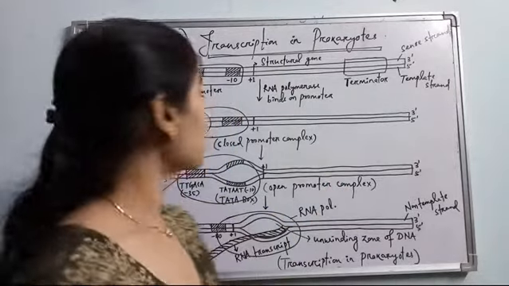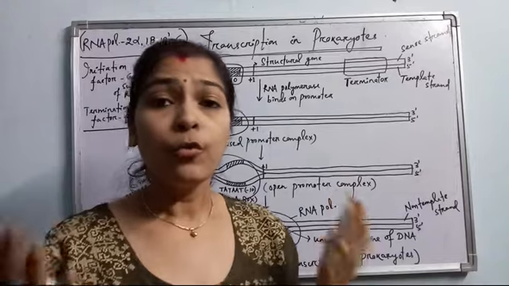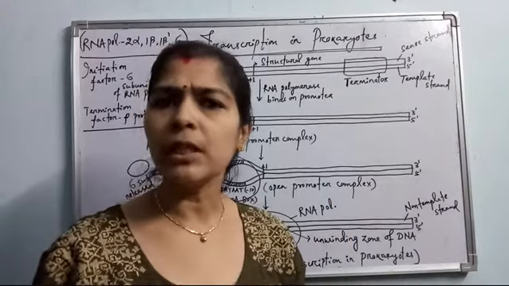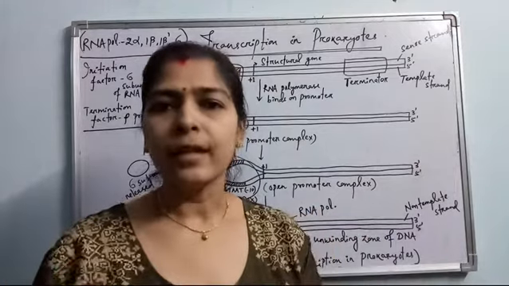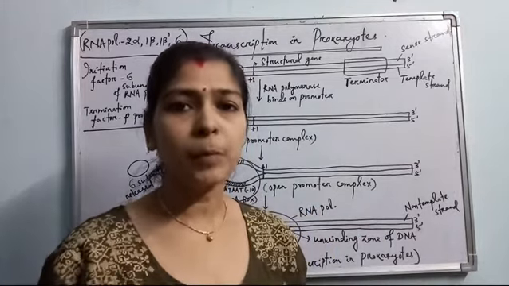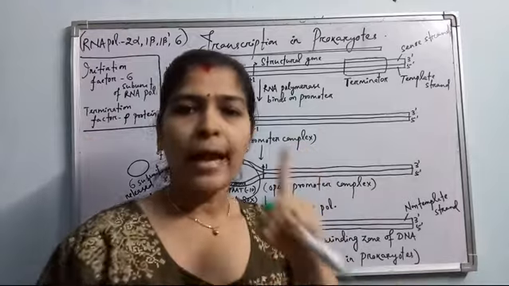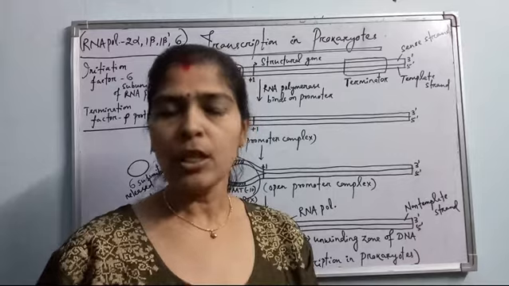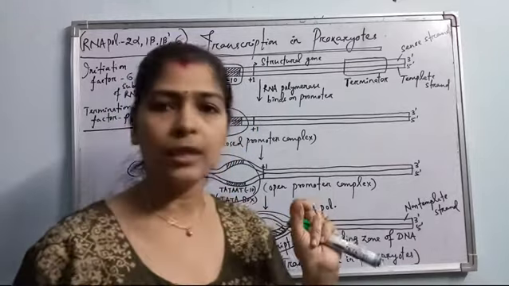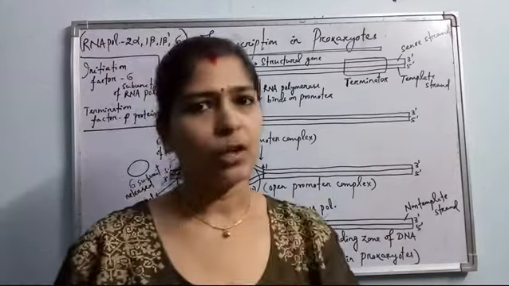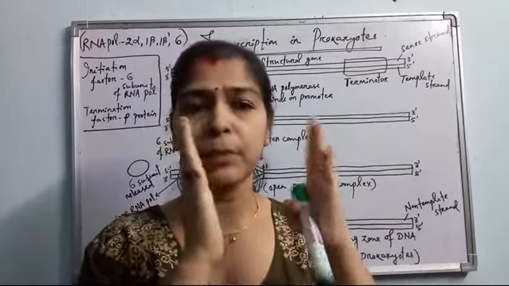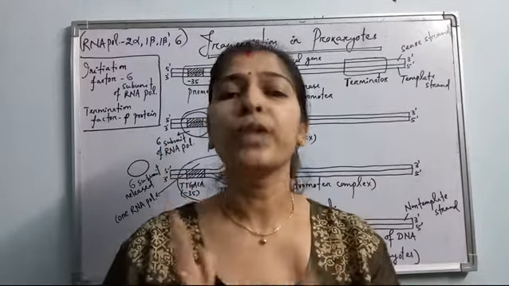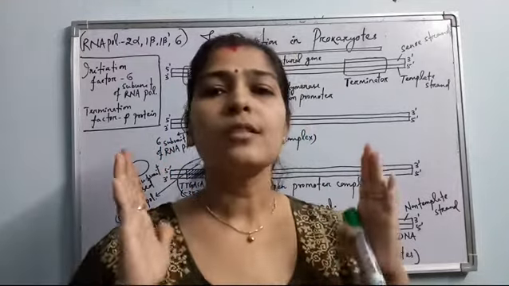This RNA polymerase is loaded where transcription starts. Transcription doesn't start randomly at any point of the gene. I have told you that DNA is made up of genes. Genes are present in a sequence, and a single gene synthesizes a single mRNA which codes for a particular polypeptide or protein. So the gene starts with a promoter sequence in the upstream of the coding sequence of the gene. Coding sequence means the sequence which codes for a protein, called the coding sequence or the structural gene.